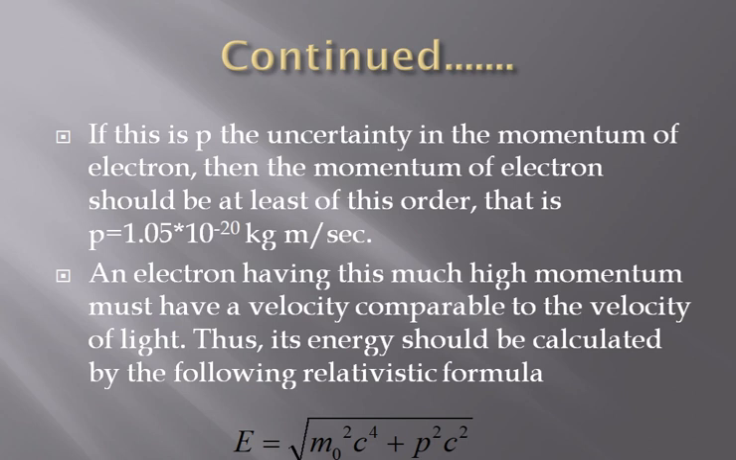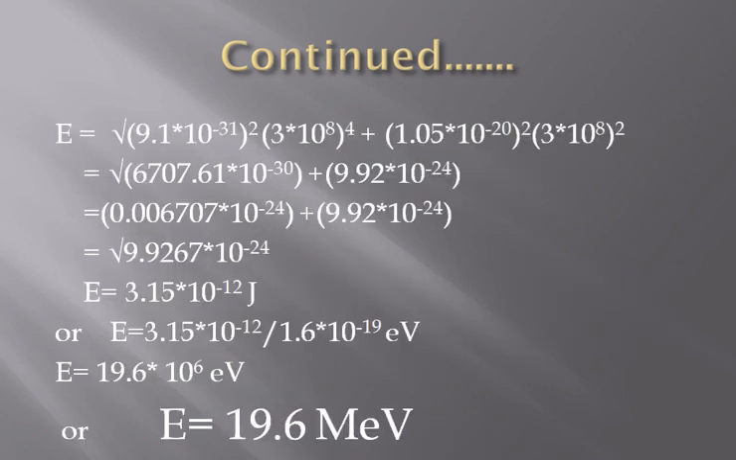Now if this is the uncertainty in the momentum of the electron, then the momentum of the electron should be at least of this order, that is 1.05 into 10 raised to minus 20 kilogram meter per second. An electron having this much high momentum must have a velocity comparable to the velocity of light. Thus, its energy should be calculated by the following relativistic formula: E is equal to square root of m0 square c raised to power 4 plus p square c square.